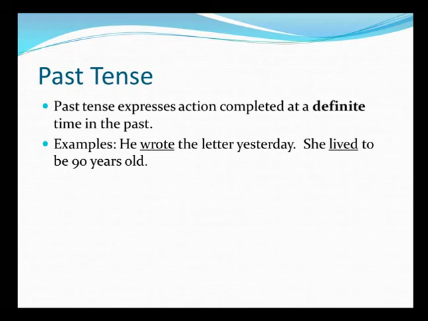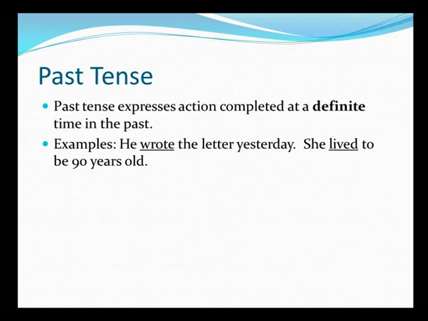Let us convert this into past continuous form. How would you convert that? He was writing the letter. Past perfect would make it he had written the letter. And past perfect continuous would make it like he had been writing the letter for the last half an hour. So this is how you would do all the conversions. So a past tense, whatever type it is, expresses an action completed at a definite time in the past.